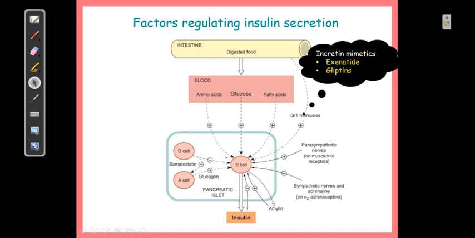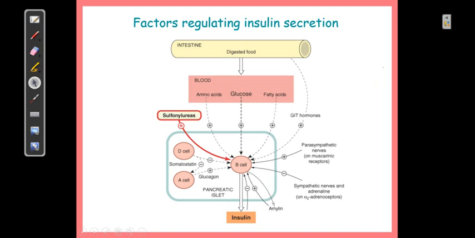Definitely some drugs, that is sulfonylureas, also have a very important effect on the beta cell, and they are referred to as insulin secretagogues. They act directly by blocking the ATP sensitive potassium channel, the details of which we will discuss in the next slide. The ATP sensitive potassium channel is blocked by sulfonylurea, and that will lead to membrane depolarization, release of calcium and exocytosis.